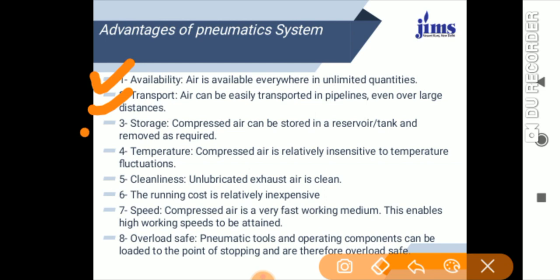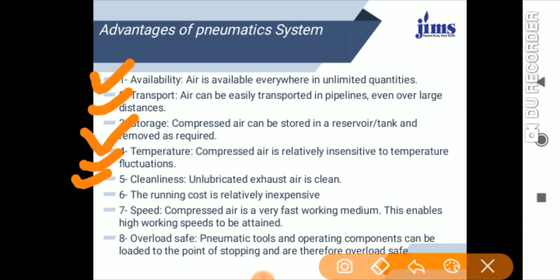Then storage. The compressed air can be stored in a reservoir or tank, and removed as required. Then temperature, compressed air is relatively insensitive to temperature fluctuations.